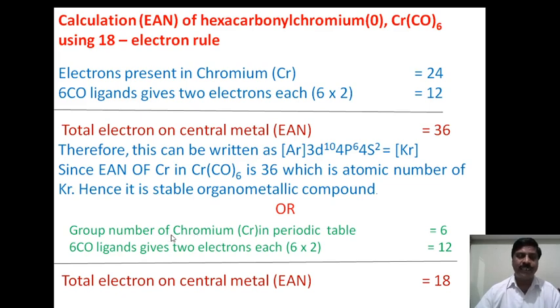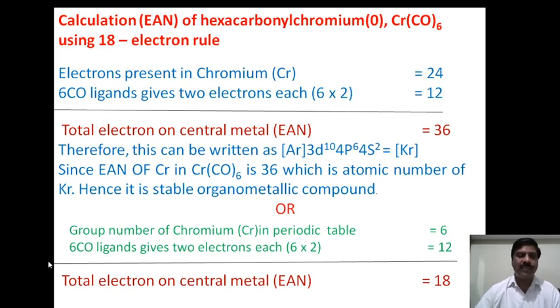Now here we are numbering the groups from left to right as 1, 2, 3. The first 2 groups are the alkali and alkaline earth metals, that is the s block elements, and groups 3 to 12 are the transition element groups, and groups 13 to 18 are the p block elements. Therefore chromium is present in the 6th group, so the group number of chromium in the periodic table is 6.